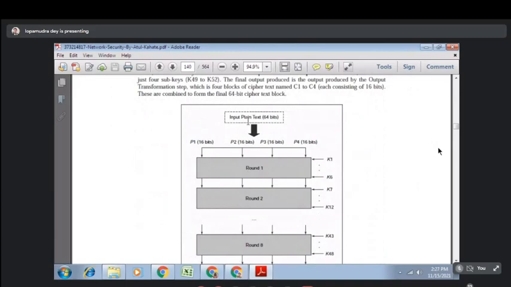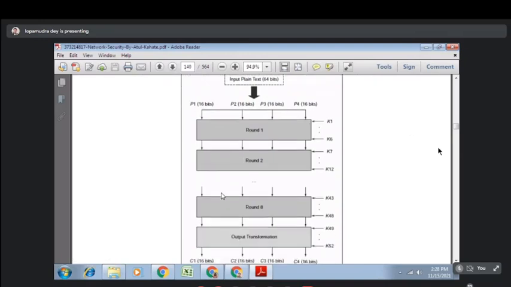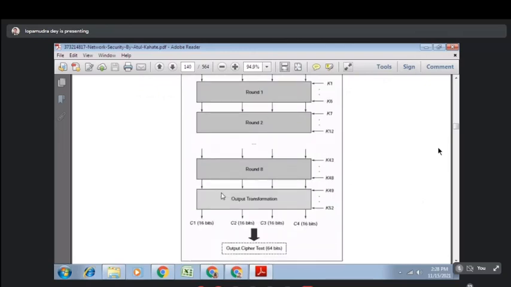So input plaintext size is 64 bits. So the 64 bits are divided into 4 parts, that is, each block size is 16 bits. So P1, P2, P3, P4, all are 16 bits. Now, each of these plain text blocks needs to go through 8 rounds. And then after the 8th round, it goes to the output transformation. After the output transformation, we will get the ciphertext blocks. Each ciphertext block is 16 bits. So merging all these, we will get 64-bit ciphertext. So this is actually the overall idea about the IDEA algorithm.